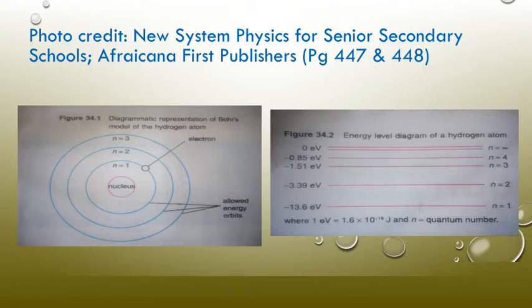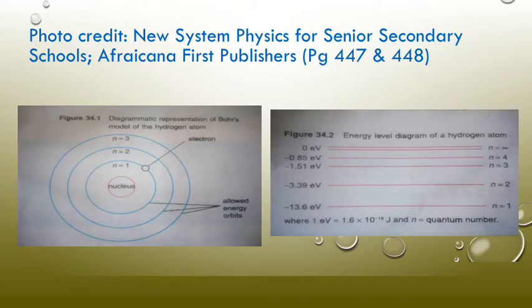Now, these shells or energy levels are the only allowed energy levels for an electron to orbit. There cannot be anywhere in between where you can have electrons. Electrons cannot be in between 1 and 2, for instance. They have to either be on 1 or on 2. As said earlier, that is what the whole idea of discrete energy, or quantized energy, means.